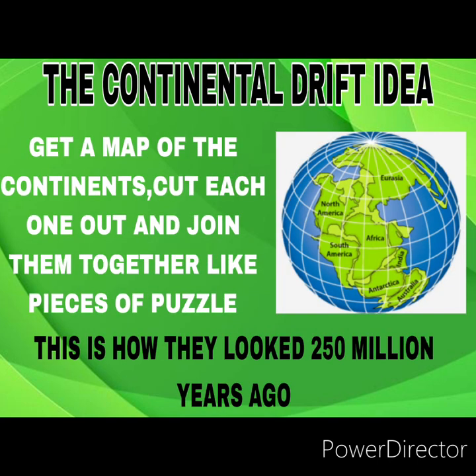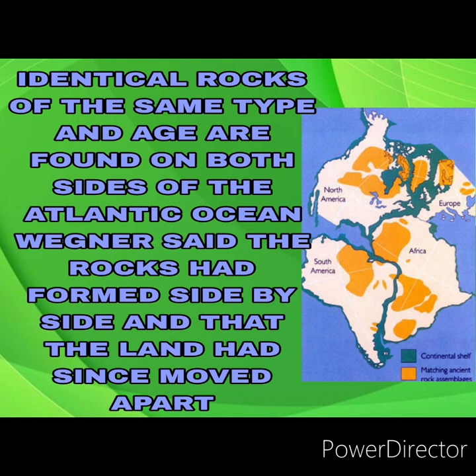Now we will talk about where the continental drift idea came from. First of all, get a map of the continents, cut each one out and join them together like pieces of a puzzle. This is how they looked 250 million years ago. Besides the way the continents fit together, Wegener and his supporters collected a great deal of evidence for the continental drift hypothesis.